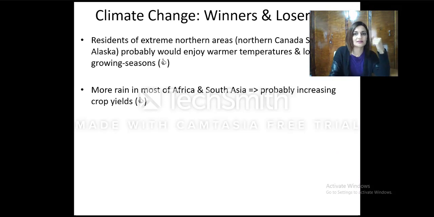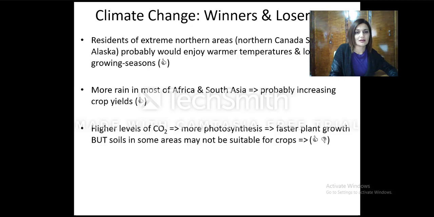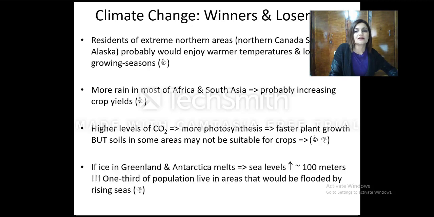Winners and losers. Northern Canada, Siberia, Alaska might actually be winners because they will enjoy warmer temperature and a longer growing season. South Asia, most of Africa also, will have an increase in crop yield. And other places like Antarctica and Greenland might melt, and this will actually lead to floods, and this is a disadvantage.